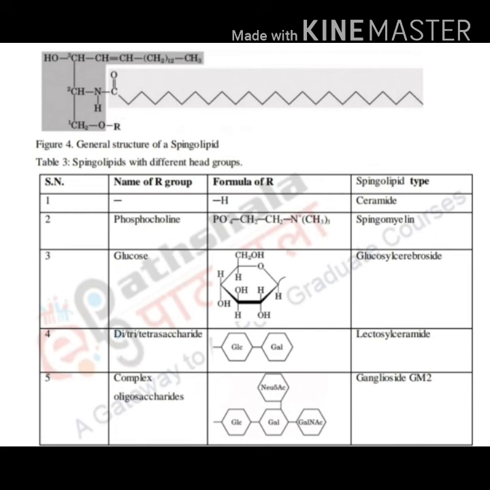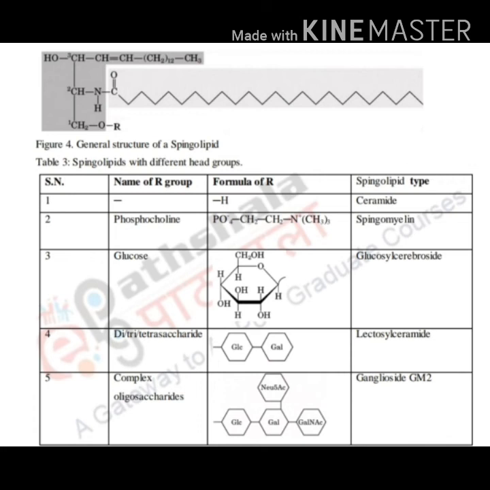Now the next, third component is steroid. Another important class of membrane lipid is steroids and their derivatives. These steroids are present in the cell membrane as important hormones and signaling molecules. In general, all steroids contain 4 hydrocarbon rings, that is A, B, C and D, with carbon numbering as shown in the figure above.